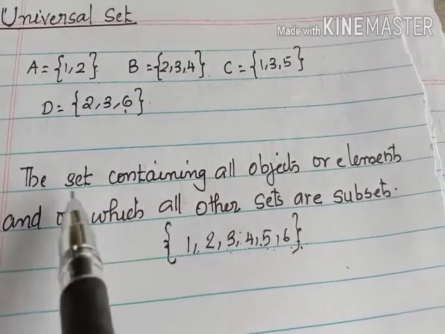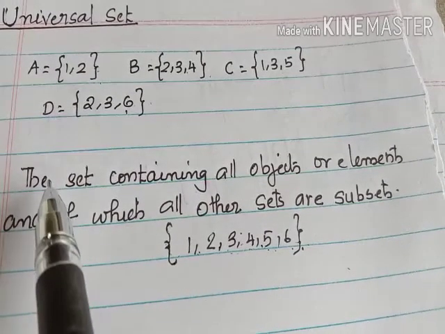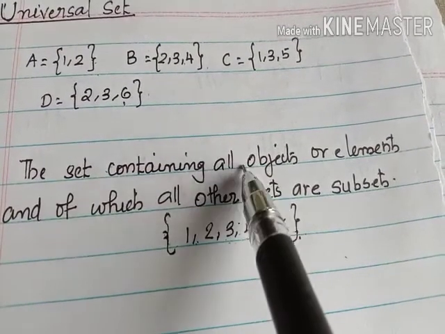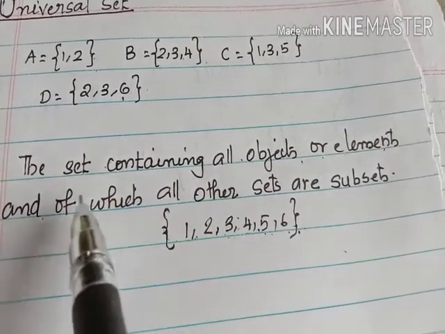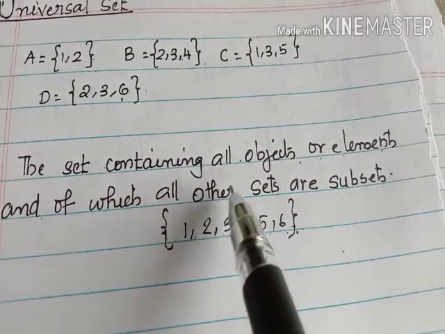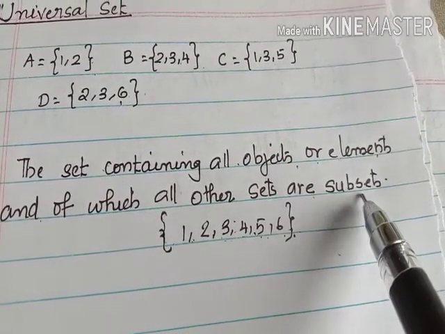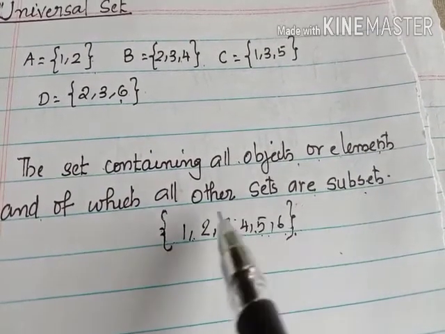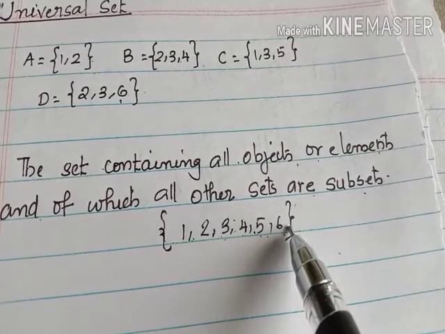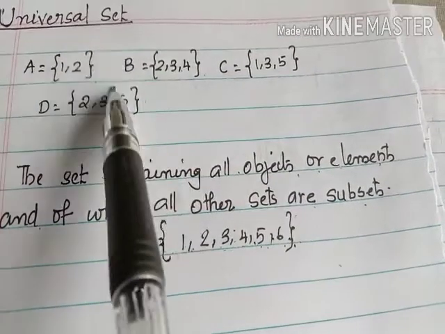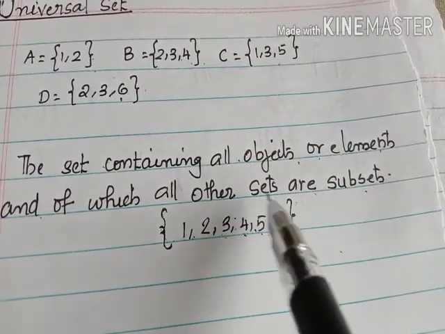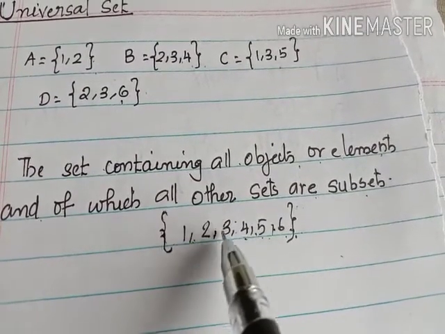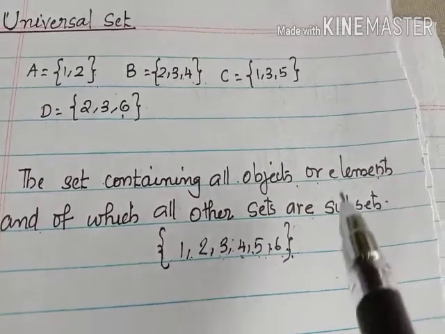Now listen, universal set. What is the definition? The set containing all objects or all elements and of which all other sets are subsets. So if we consider all the elements together as a set, then the remaining sets are subsets of this set. So here this set is known as universal set.